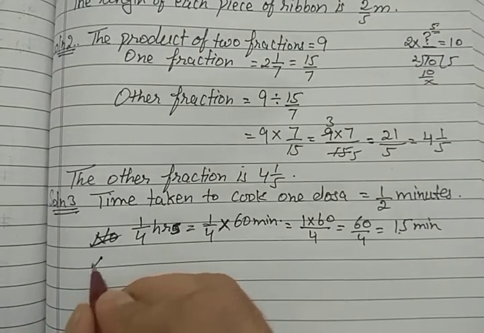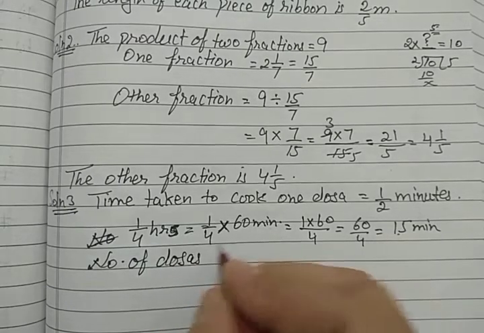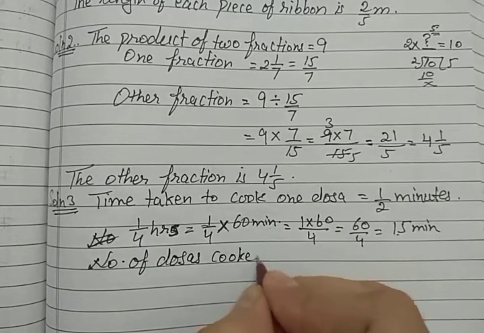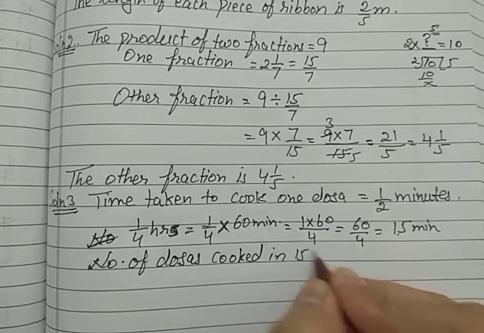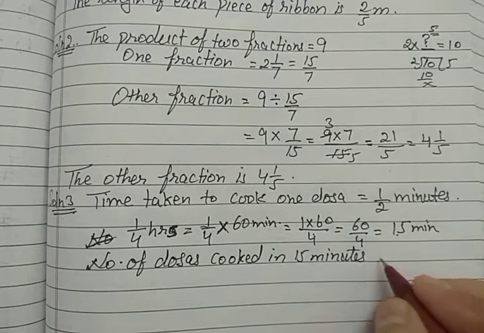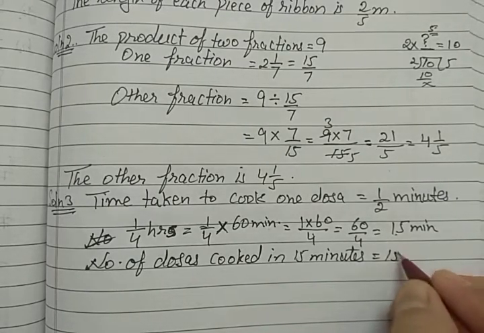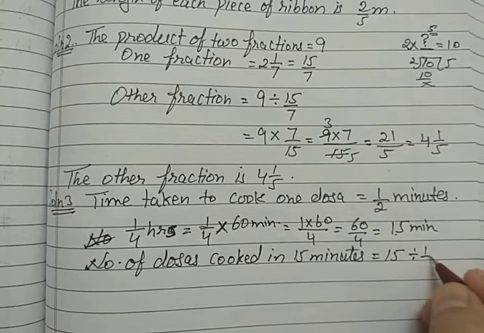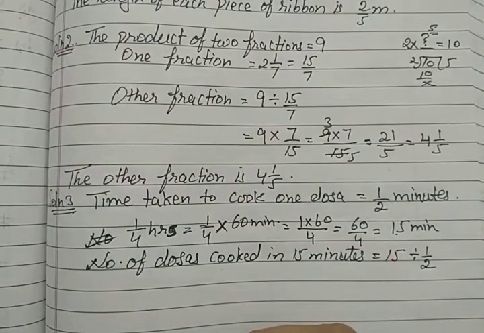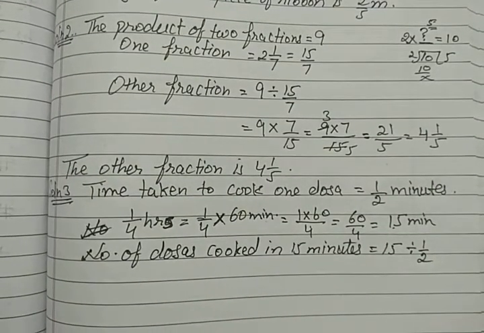So number of dosas cooked in 15 minutes. What will you do? You will divide 15 divided by 1/2. So you will find the number of dosas cooked in 15 minutes.